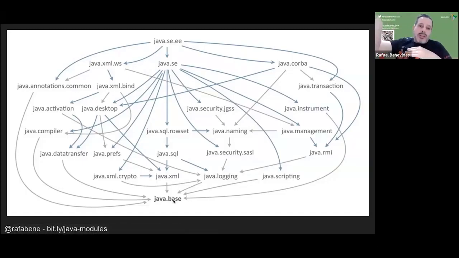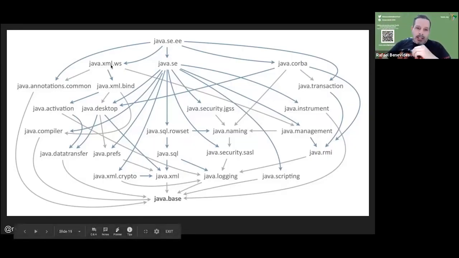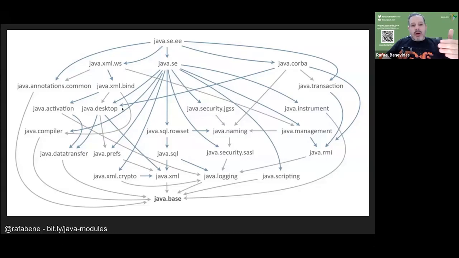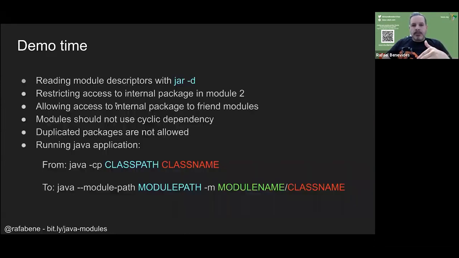So there is always a dependency. You cannot have a cyclic dependency, okay? So one module can depend on others, and if you use a specific module of the JDK, that will bring all its dependencies.